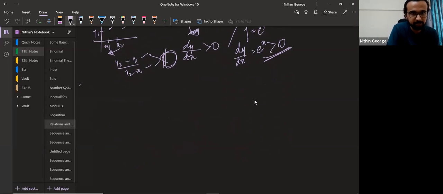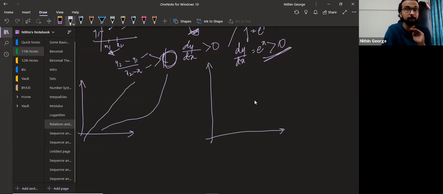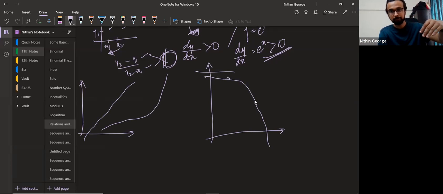If a function has dy by dx always positive, it means it will increase at least in a small way or in a big way. If I get a function with dy by dx always negative, for the particular range of values I'm searching for, that's why this is useful. You can break it down into regions and check. When it's always negative, either it decreases very slowly or it decreases very fast. Either way, you can see the slope at each of these points will be negative. Here it's slightly negative, here it's more negative. Are you following?